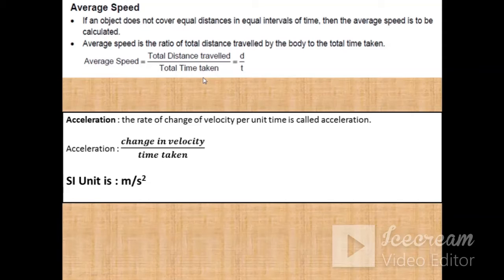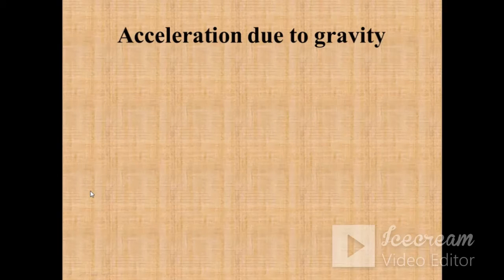Now since the body is moving with non-uniform motion, the velocity of the body is changing continuously with respect to time. So the rate of change of velocity per unit time is called acceleration. Its formula is change in velocity upon time taken, and its SI unit is meter per second square.